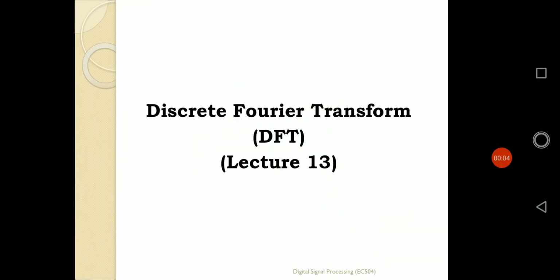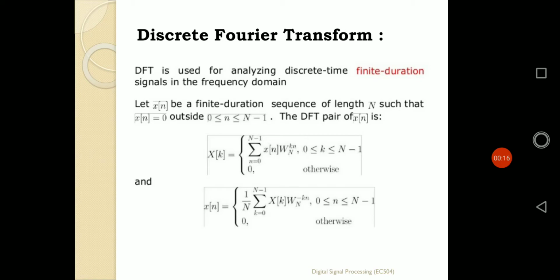Morning everyone. So today we'll start the next type of transformation, that is Fourier transformation, and more specifically, discrete Fourier transformation, abbreviated as DFT. Basically there are two types of Fourier transformations: one is CTFT, the continuous time Fourier transformation, and the second is DTFT, the discrete time Fourier transformation.